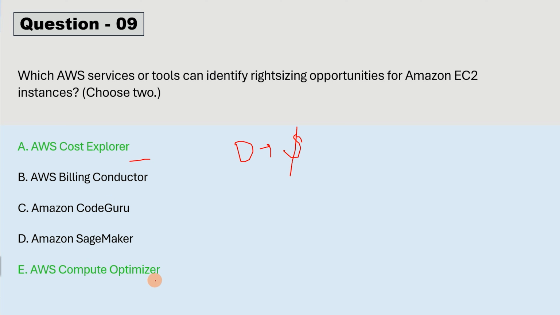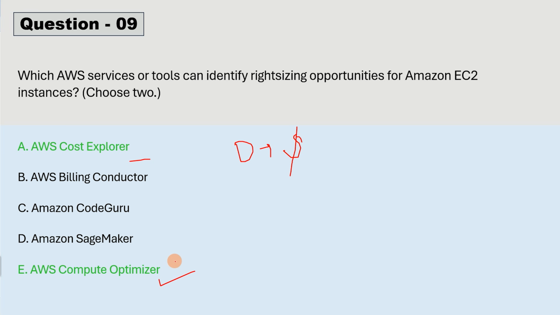Now second thing is AWS Compute Optimizer. So this is the service that recommends optimal AWS resources for your workload. So it analyzes continuously your historical utilization of your Amazon EC2 instances and provides the recommendations for right sizing. It may even suggest you to change the instance type for a better fit based on your workload requirement.